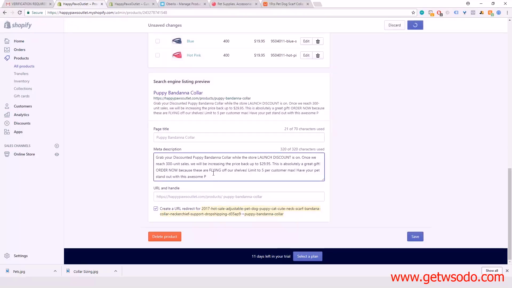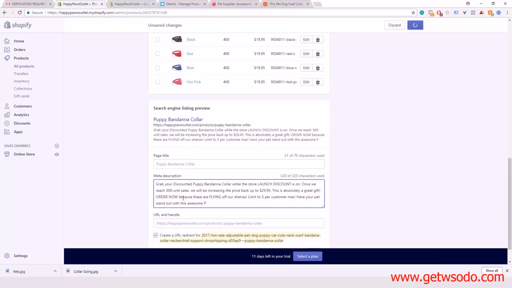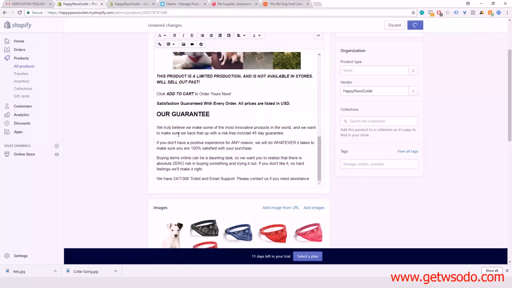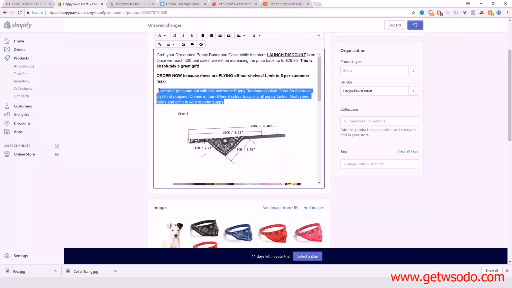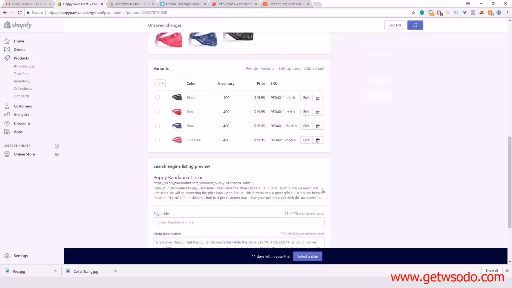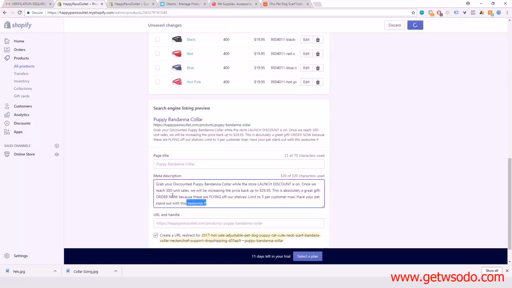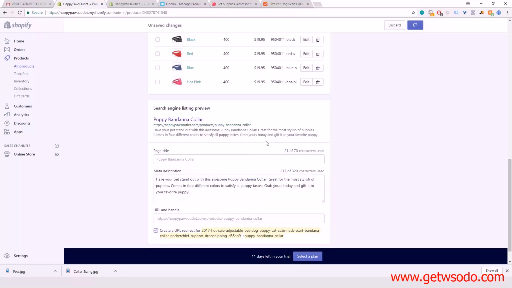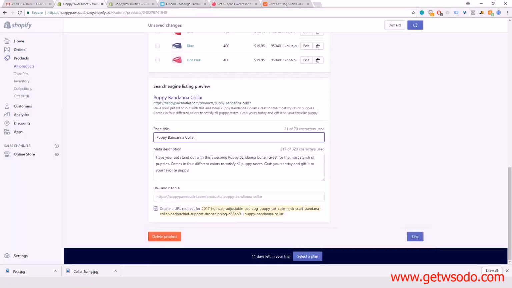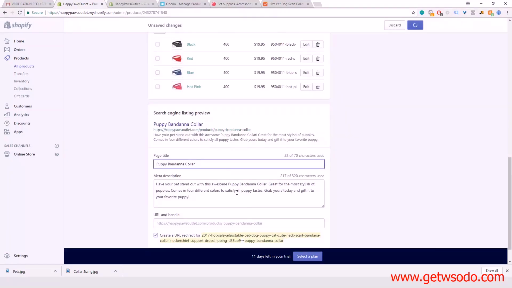So we'll go ahead, and for this meta description, we actually want to remove this and use the description that we created here, because this is what Google is going to be picking up to advertise your product. So yeah, guys, we have puppy bandana collar. We can actually add some more words here. Here would be good to add some of those, puppy scarf. Oops, clicked something there. Puppy scarf. What did they call it? Yeah, that seems fine to me.